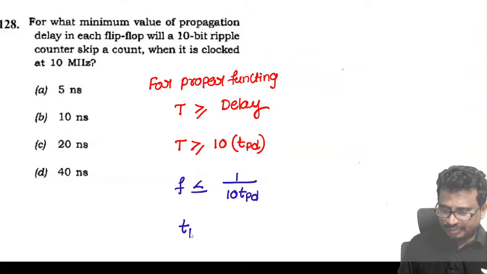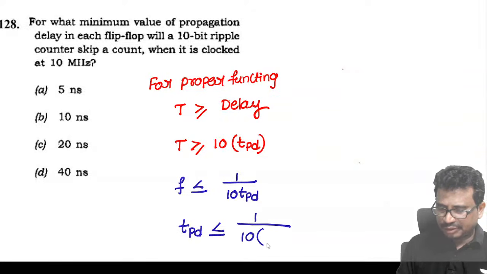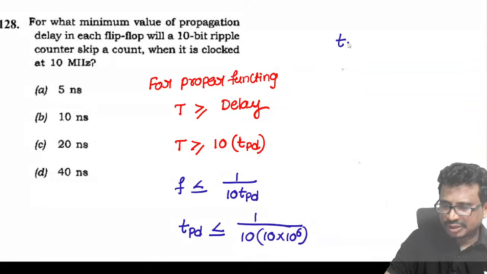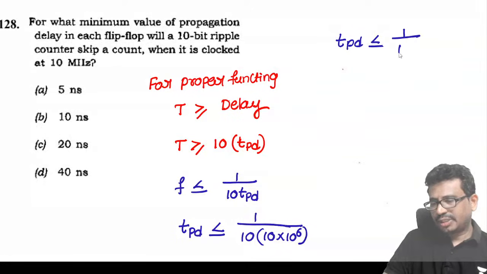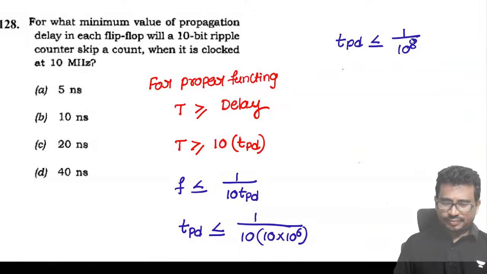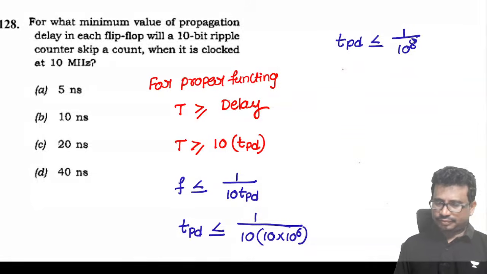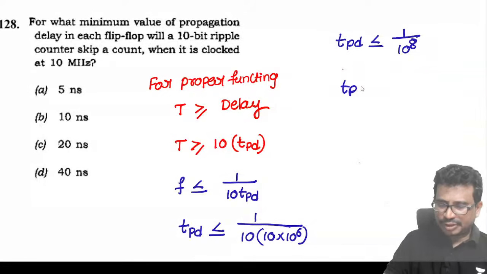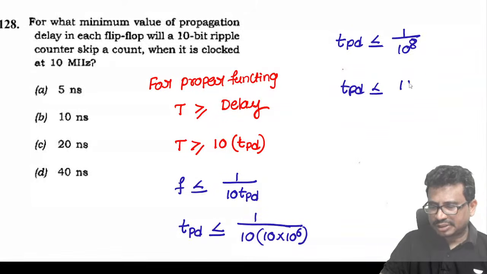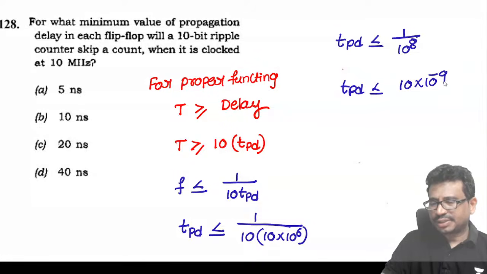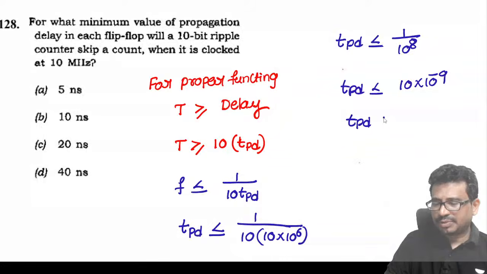From this, TPD must be less than or equal to 1 by 10 into the frequency, which is given as 10 MHz, that is 10 into 10 power 6. So 1 by 10 power 8. TPD must be less than 10 into 10 power minus 9, that is 10 nanoseconds.